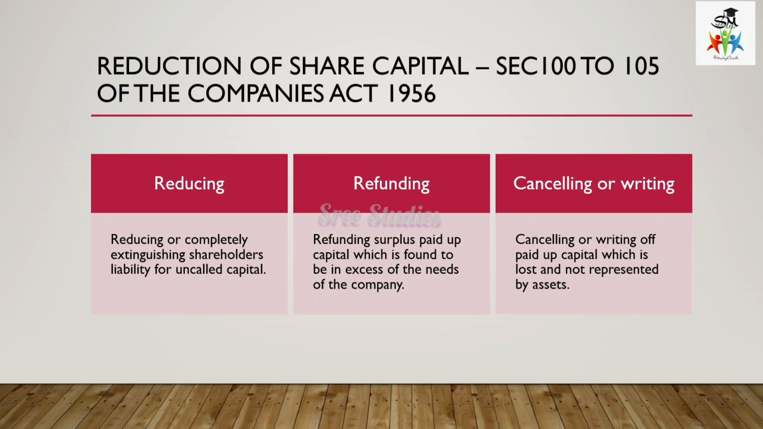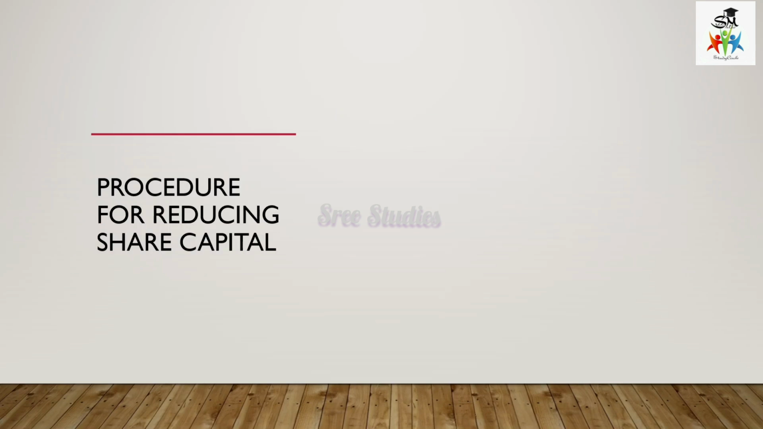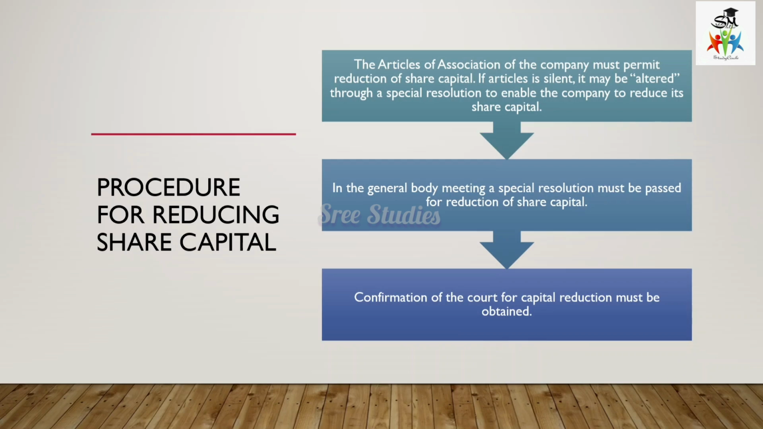So these are the three ways in which the reduction of share capital can be done under sections 100 to 105. The procedure for reducing share capital is, first, the articles of the company must permit it. That is, it should give permission. Suppose the articles are silent, they may be altered through a special resolution to reduce the share capital. So in the general body meeting, the special resolution must be passed for reduction of share capital.